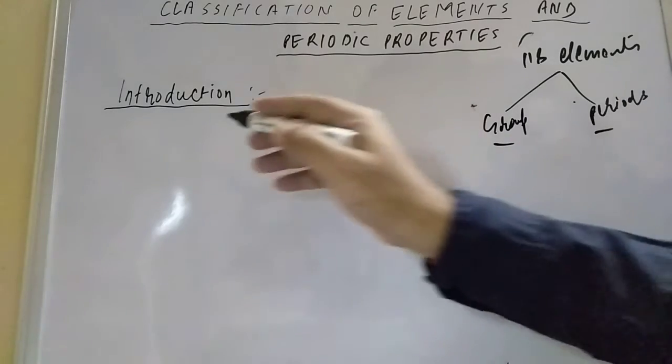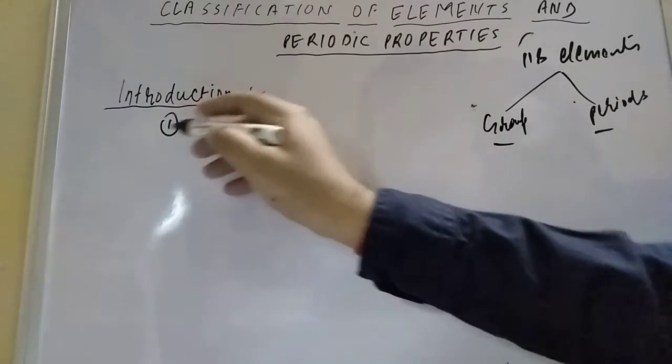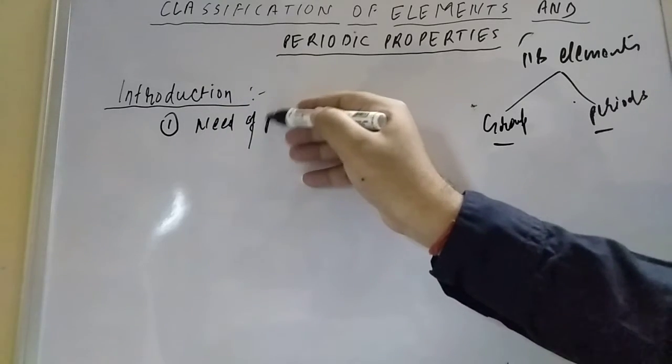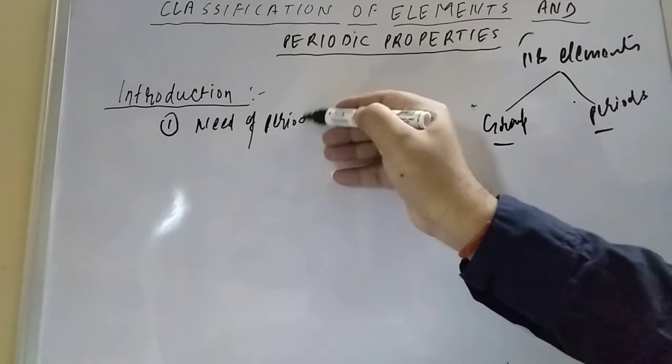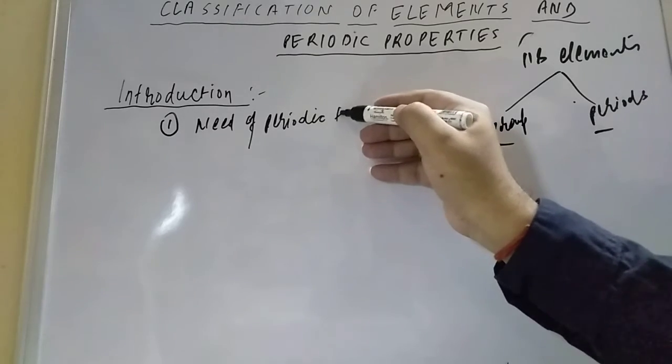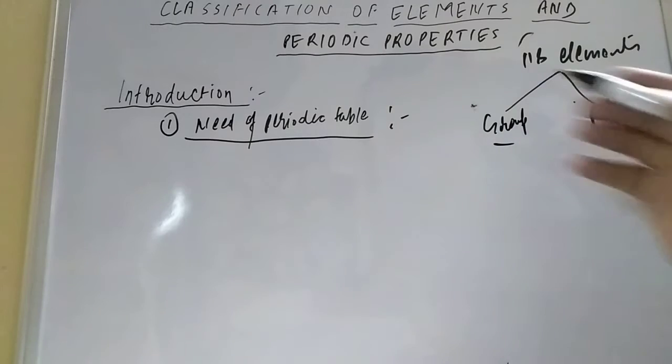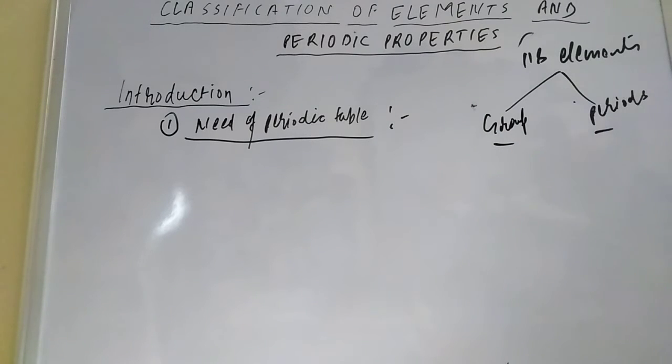Next, the important point is the need of periodic table. Firstly, there are so many elements that one by one study will be difficult.